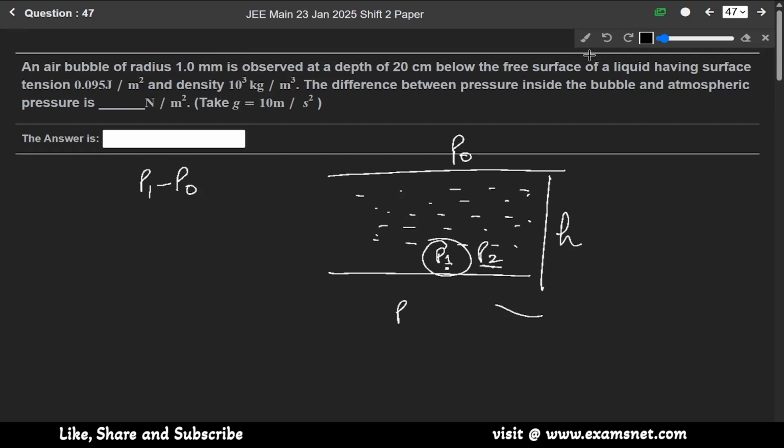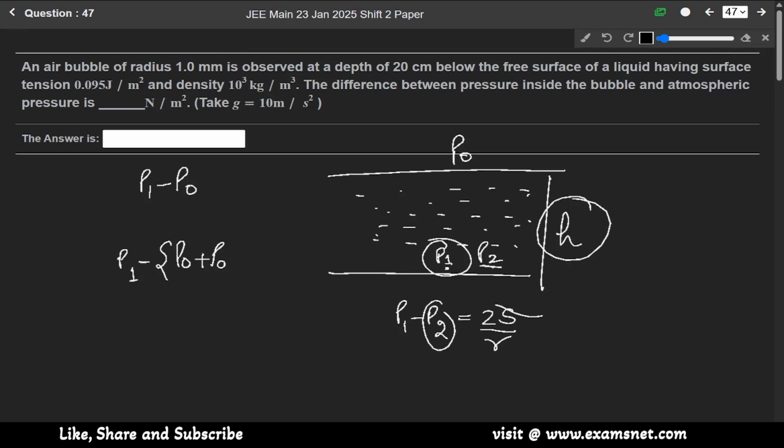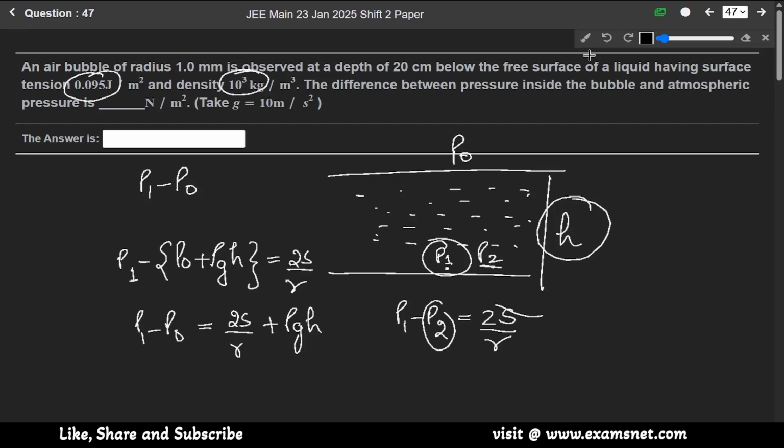So we know the formula P1 minus P2 is equal to 2S over R. We can write this P2 as P0 plus rho GH. So it will be equal to 2S over R. So P1 minus P0 will be equal to 2S over R plus rho GH, and we are given the density as 10 to the power 3 and surface tension is given as 0.095.